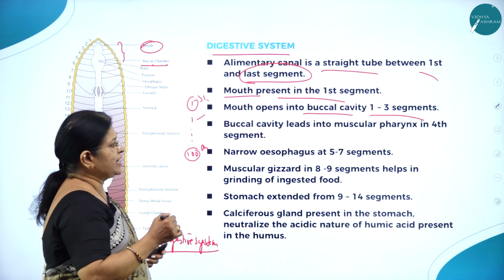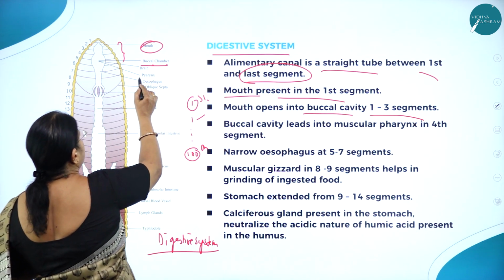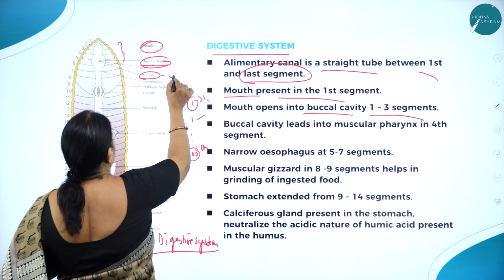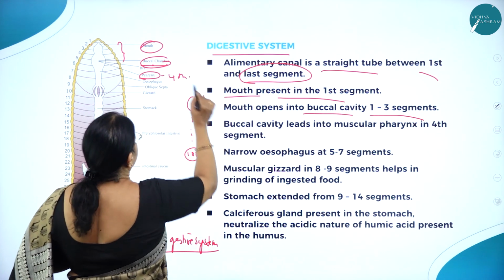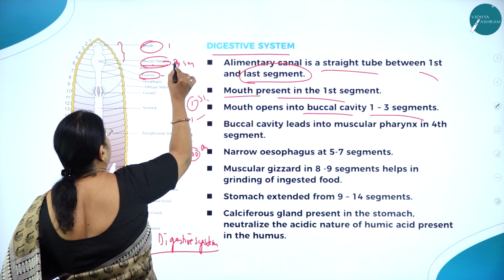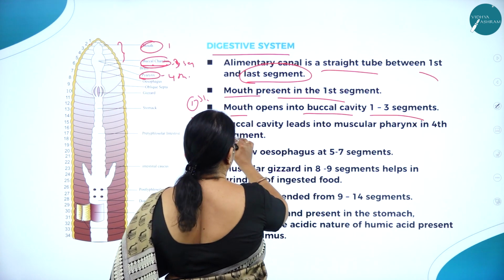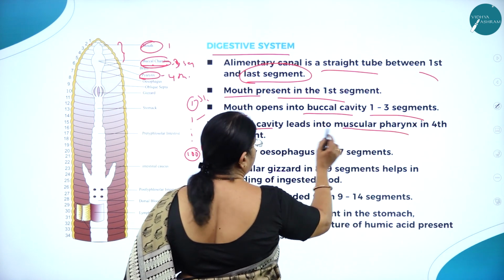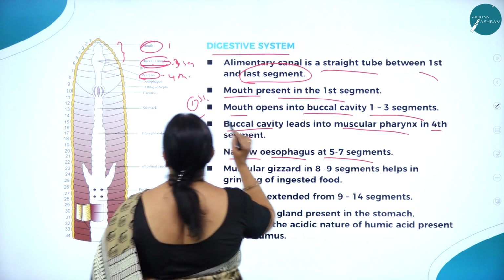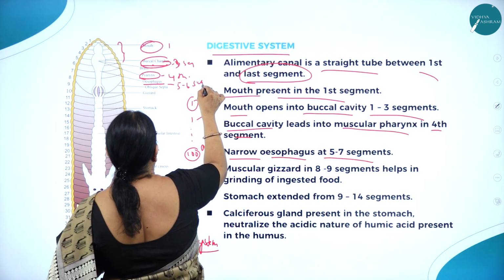Then the buccal cavity leads into a muscular pharynx in the 4th segment. Here you can see the muscular pharynx in the 4th segment, this is in the 3rd segment, and this is in the 1st segment. Then the mouth opens into the buccal cavity, the buccal cavity leads into the muscular pharynx in the 4th segment, and then a narrow esophagus in the 5th to 7th segments.